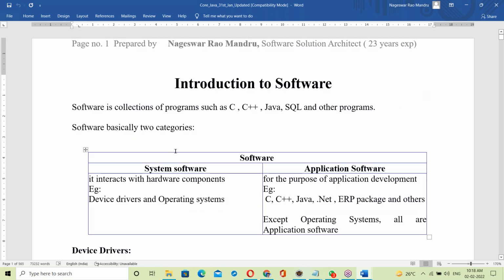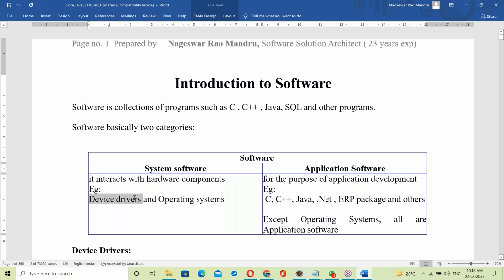See here, software: system software, next application software. System software is the OS, which we just discussed. What is a device driver? Device drivers are part of the operating system to communicate with hardware components. To run a hardware component, a device driver is required. For a printer, a printer driver is required; keyboard driver, monitor driver. For every hardware device, drivers are required. Drivers are part of the OS.